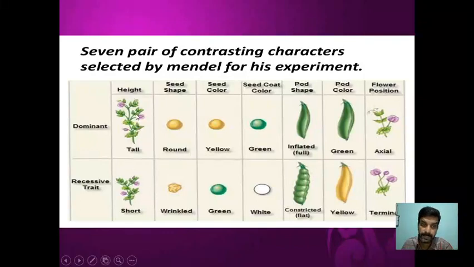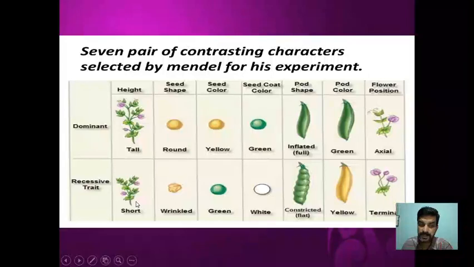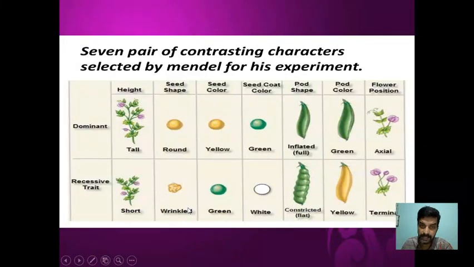Here you can see height: tall plant as well as short plant. Then seed shape, we find round shape and wrinkled shape. Seed color, we find yellow color and green color. And of course pod shape, inflated or full, and constricted. Pod color, pod means fruit here: green color and yellow color. Position of the flower, axial and terminal, and so on.